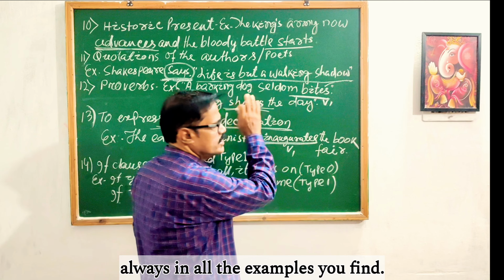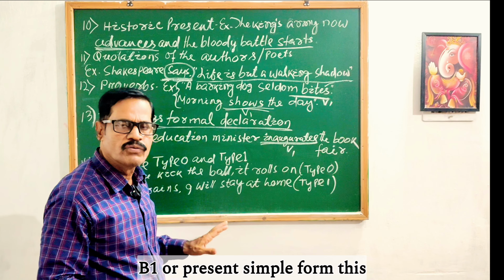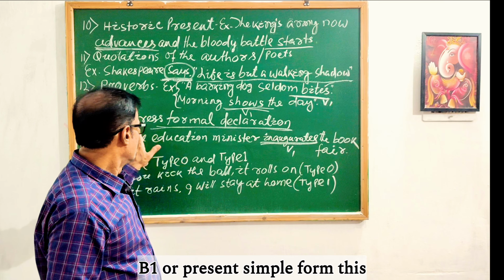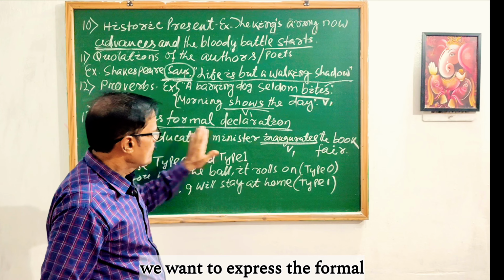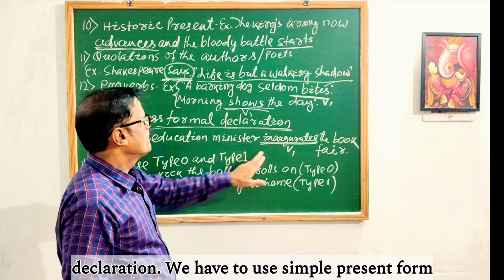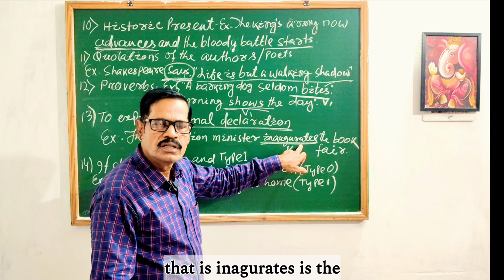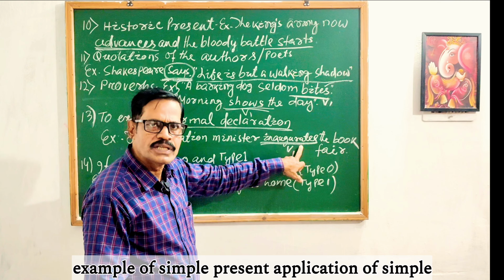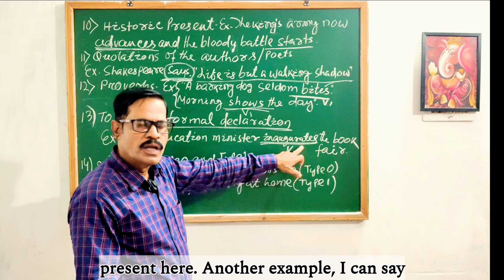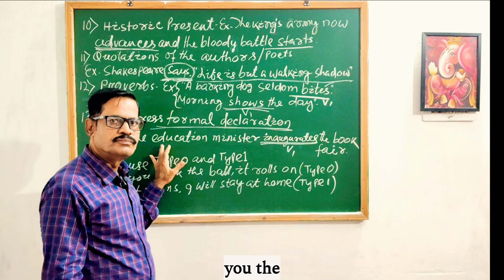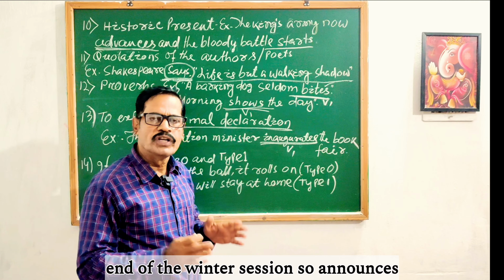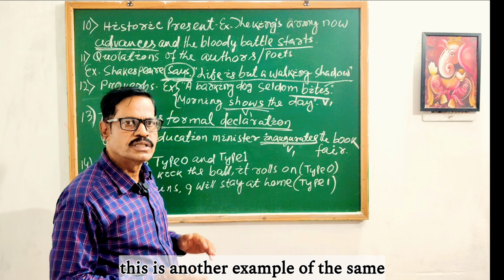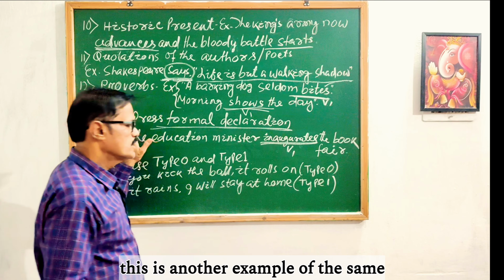Whenever we want to express a formal declaration, we have to use the simple present form. Another example: the speaker announces the end of the winter session. So announces is another example of the same rule.